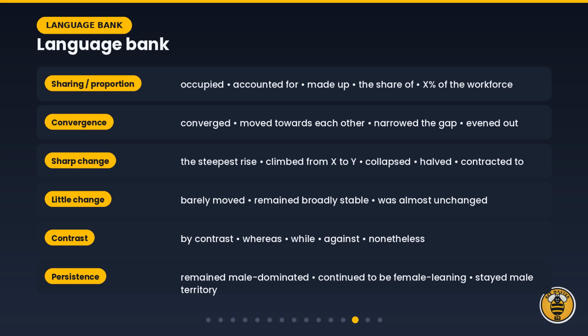Here is the language bank from this answer. Learn these in groups, not as single words: proportion language, convergence language, sharp change, little change, contrast, and persistence. If you can rotate through six families like these, you will never repeat the word increase again.